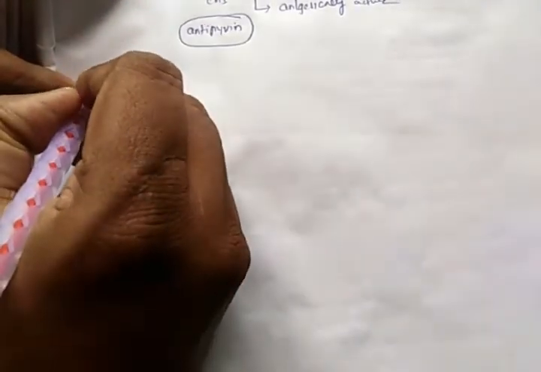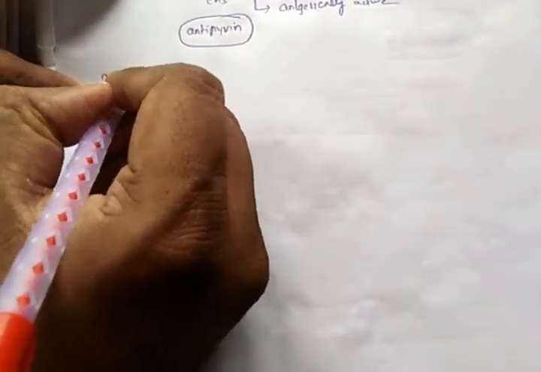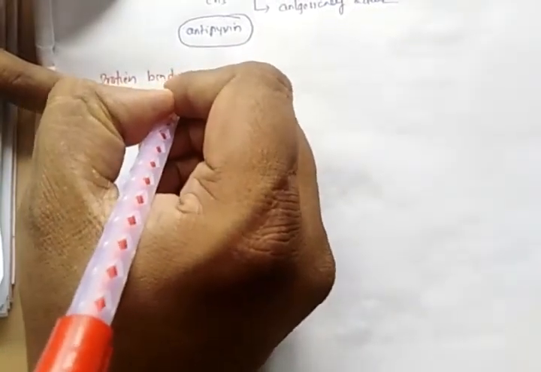Next physicochemical property is protein binding. What is meant by protein binding?